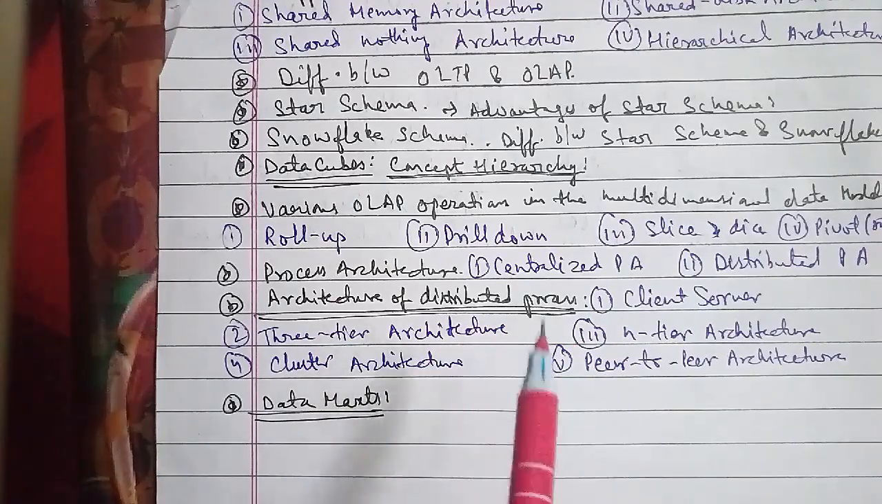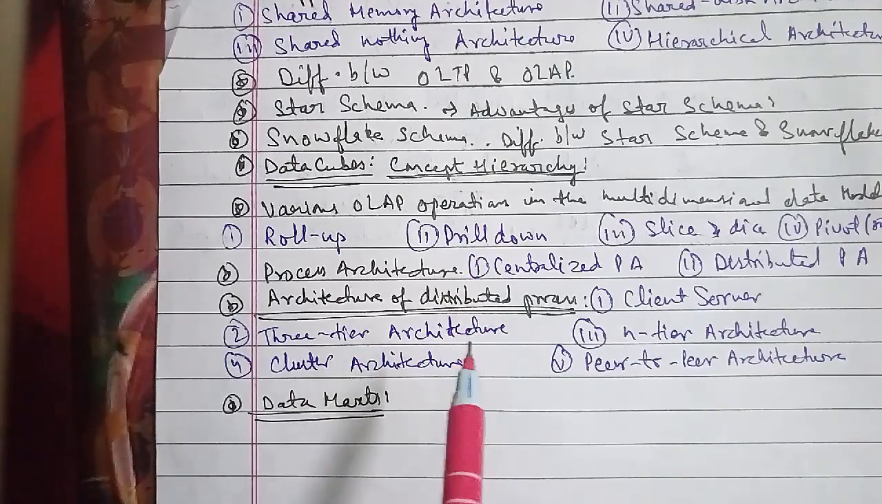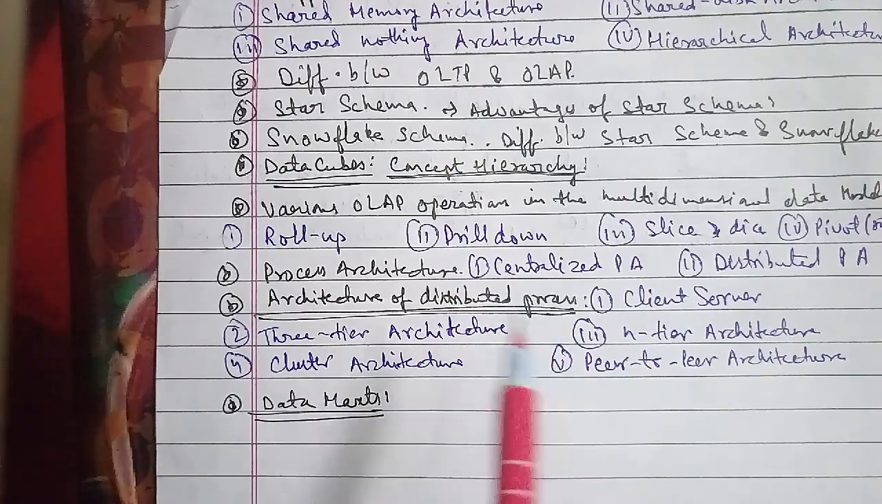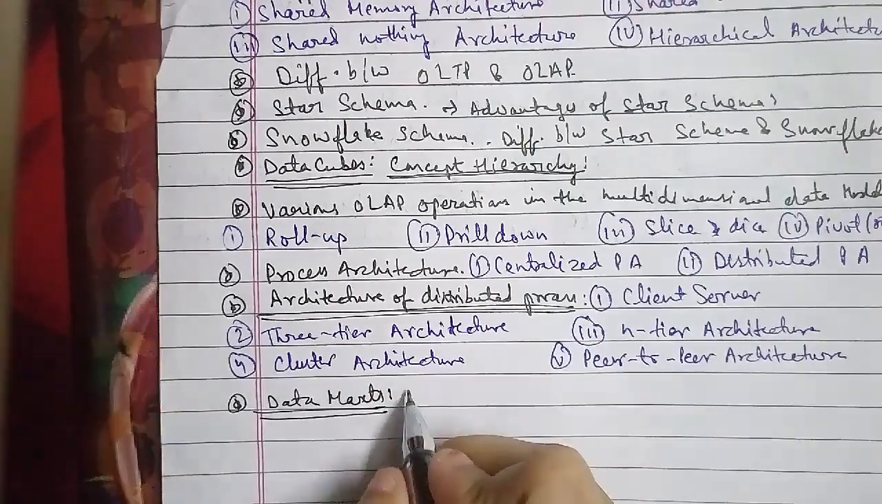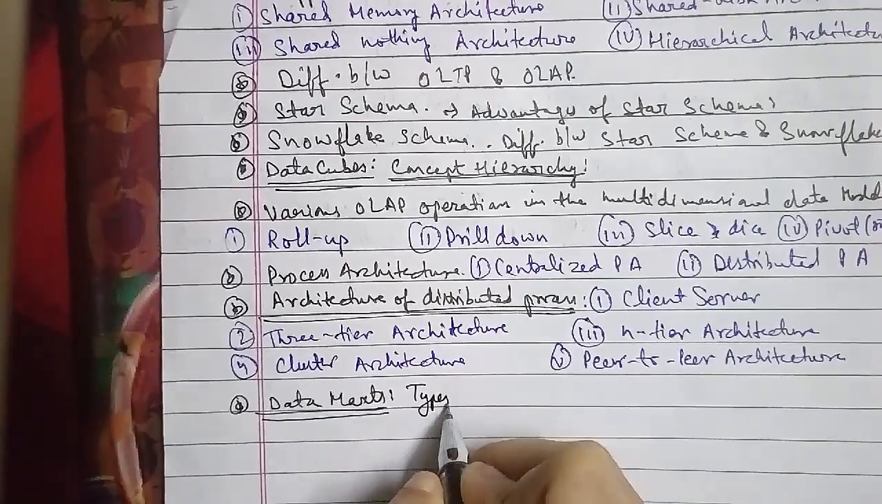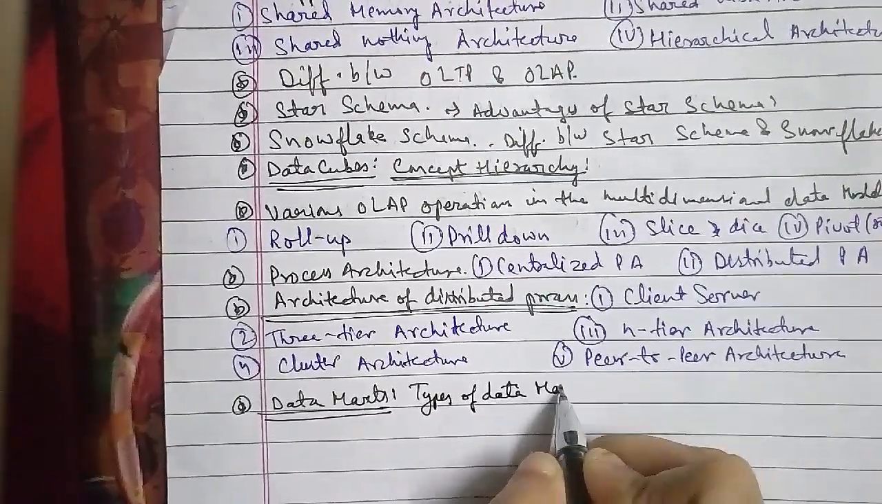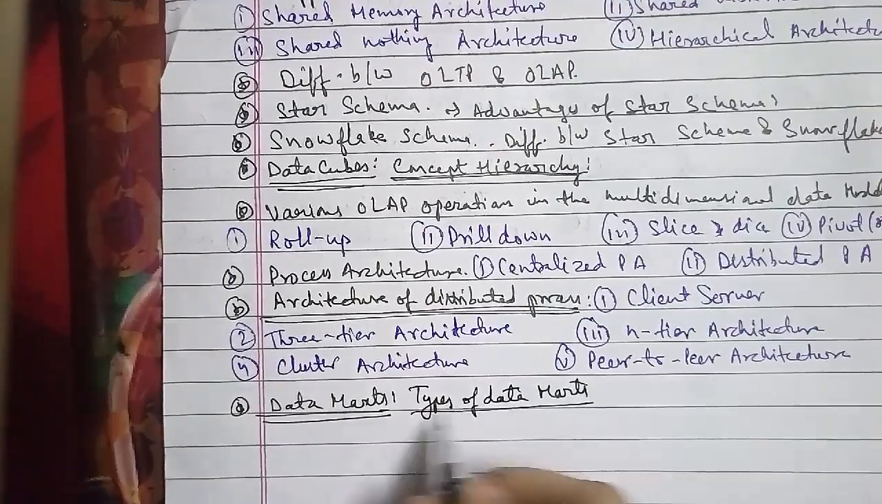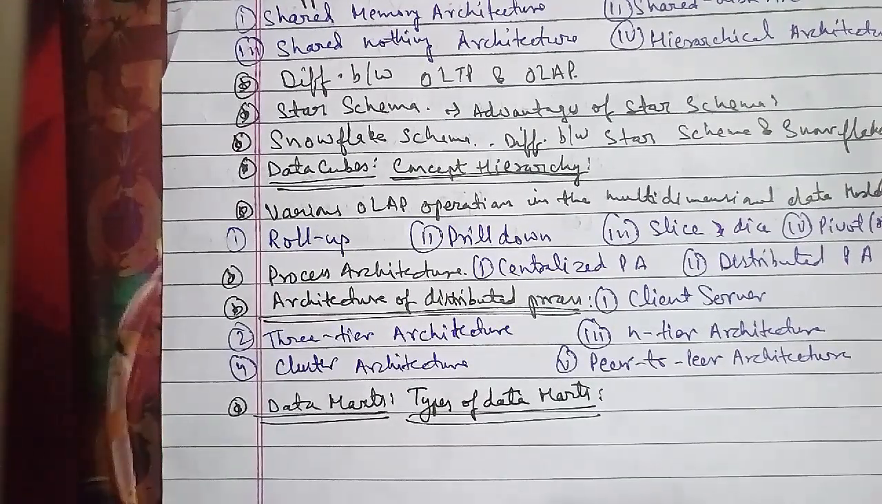Now we'll go ahead with the other one: we have to discuss the application based questions. In application based questions, the first question that arises is: give the structure of centralized architecture. So here we have to give a centralized architecture, and it is as follows.